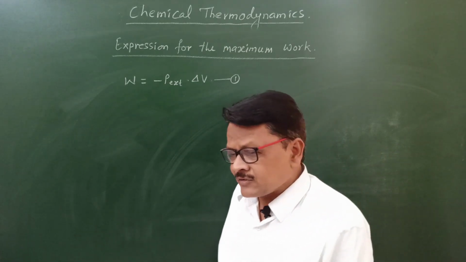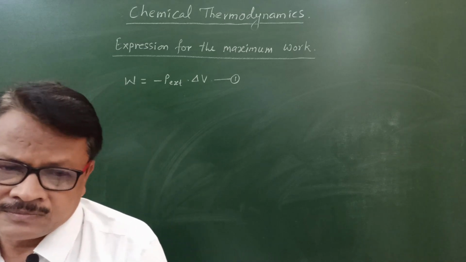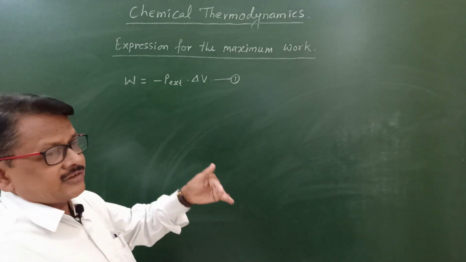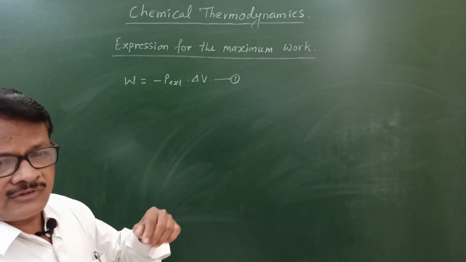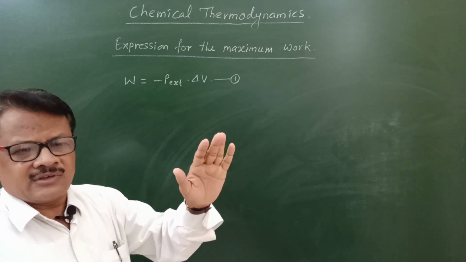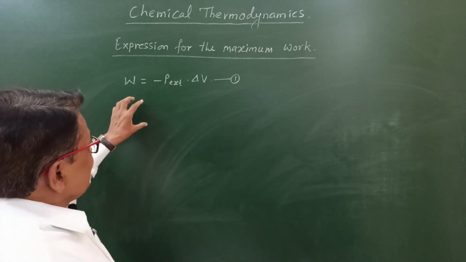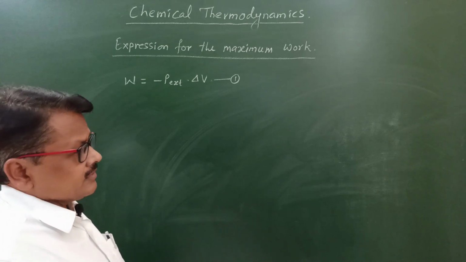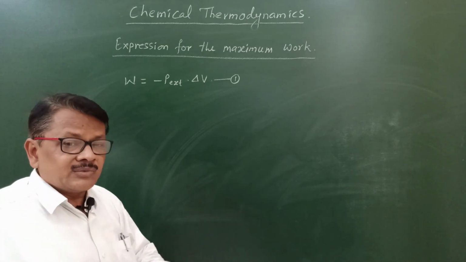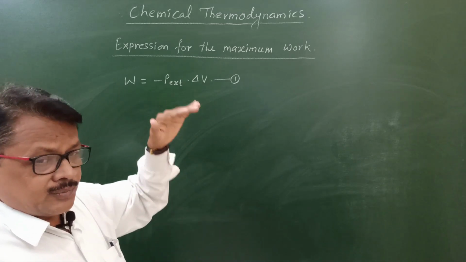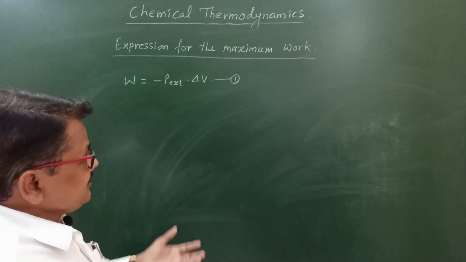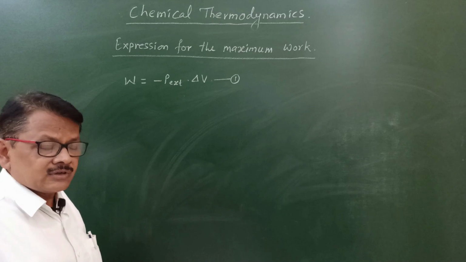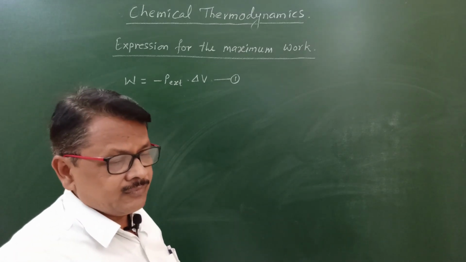So what does it indicate? This is the work obtained when a certain external pressure is on the piston. But in an isothermal reversible process, what happens? Temperature is kept constant and the process is reversible, meaning the driving force and opposing force are infinitesimally different from each other.